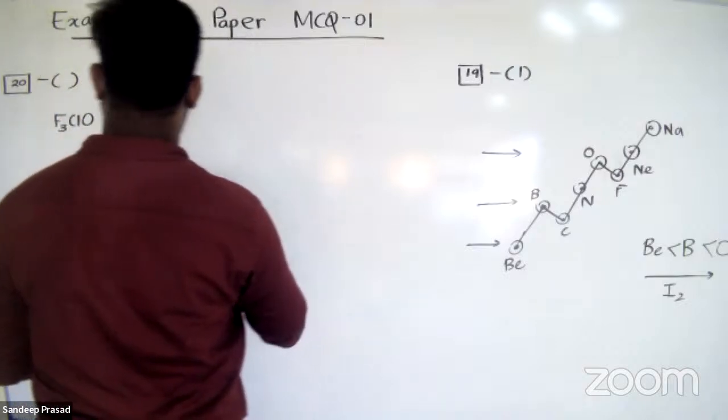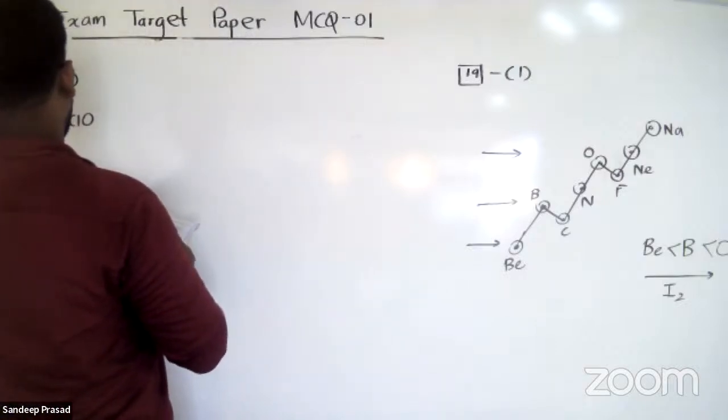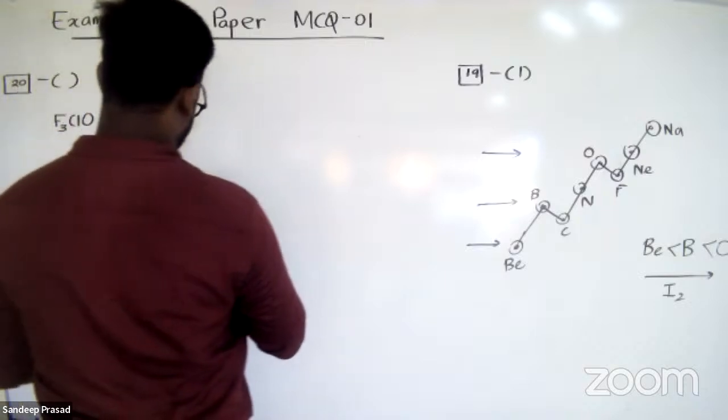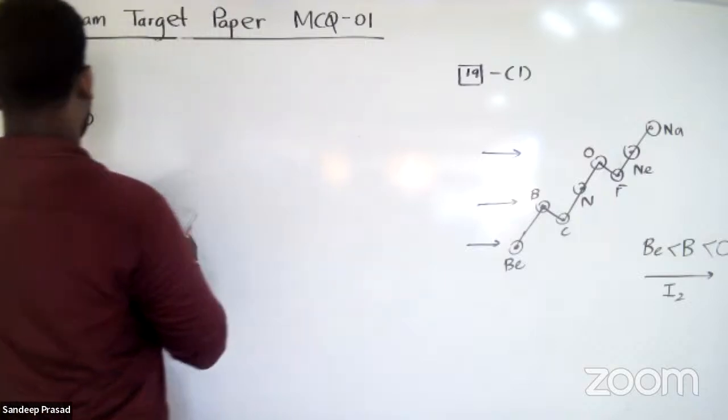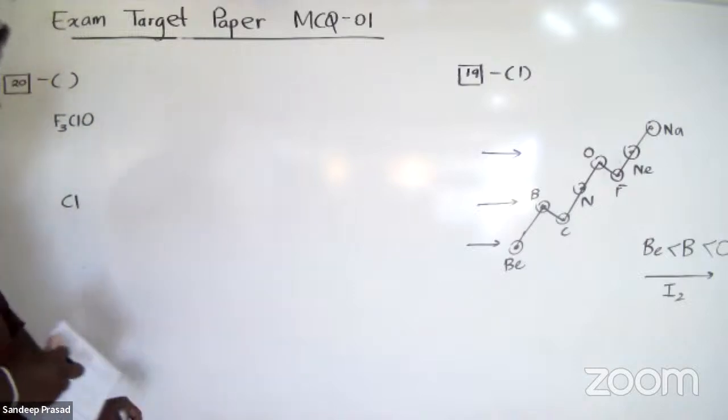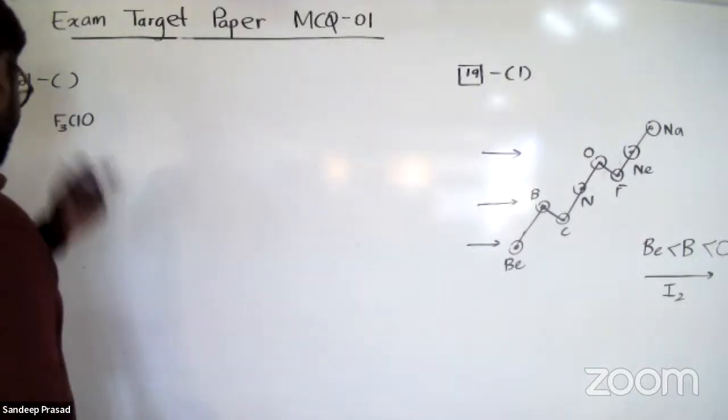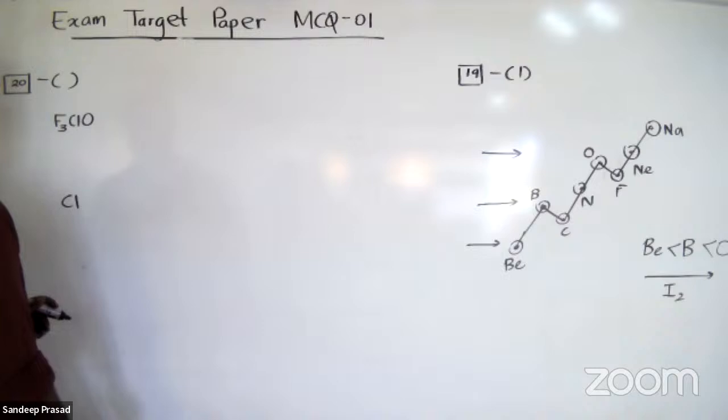So chlorine is the central atom, right? It is connected to three fluorine atoms. So therefore, we can draw the shape of the molecule. We have to draw the correct shape of the molecule. So we can draw that.